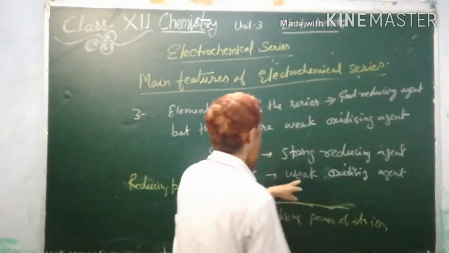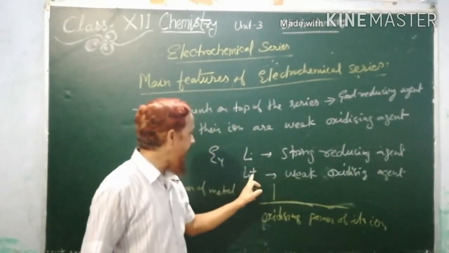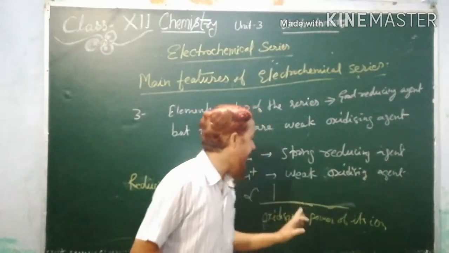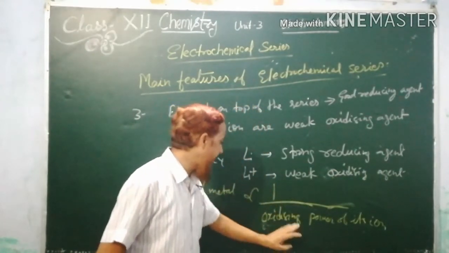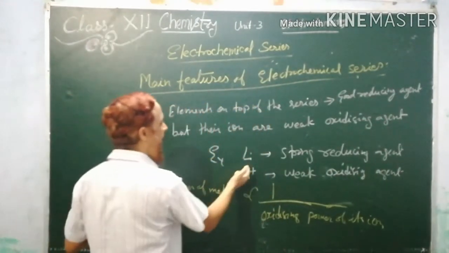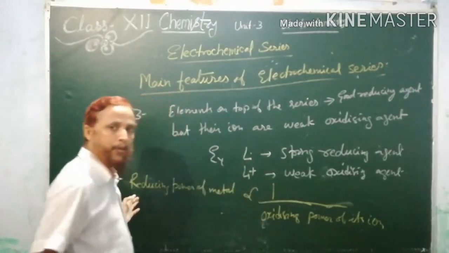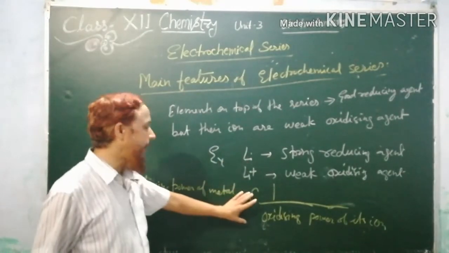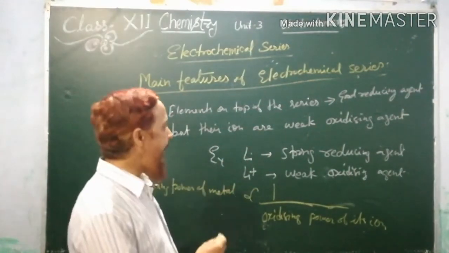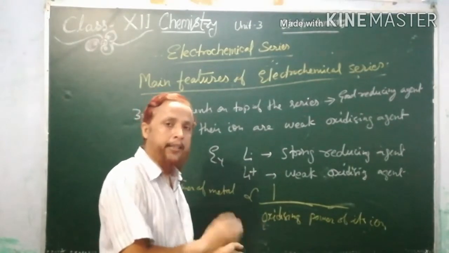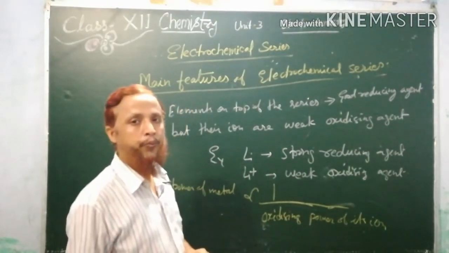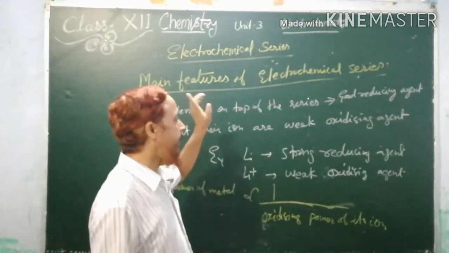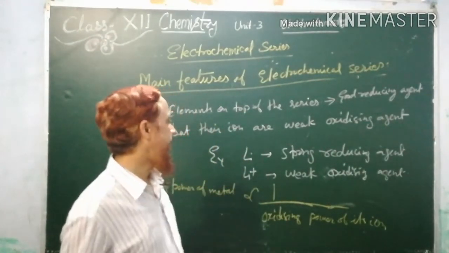You see here, the oxidizing power of lithium plus is less, it is a weak oxidizing agent, so that is why the reducing power of its metal lithium is high. So take the example of lithium and its ion; this is the general concept. You can compare the oxidizing and reducing power of different ions and different metals also. Only learn one example. From the top, you consider lithium as a reference point. So please note down.